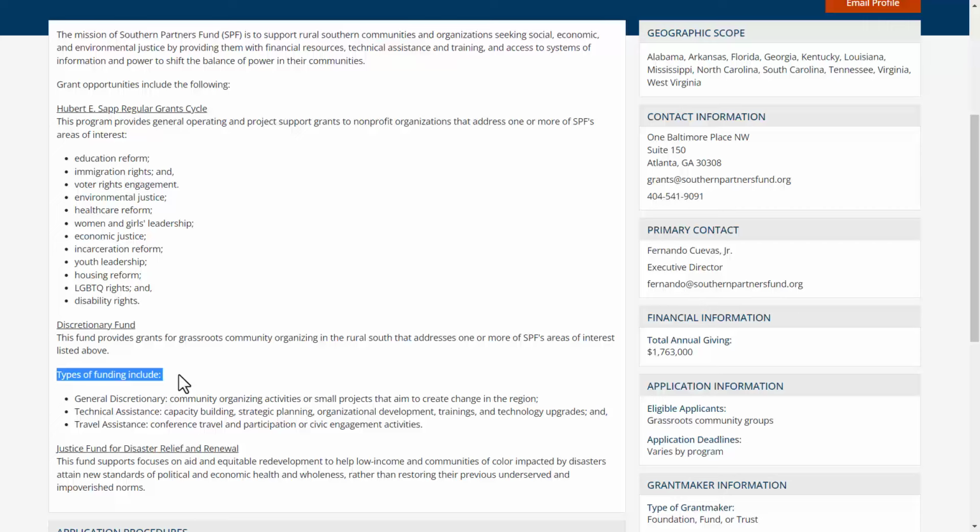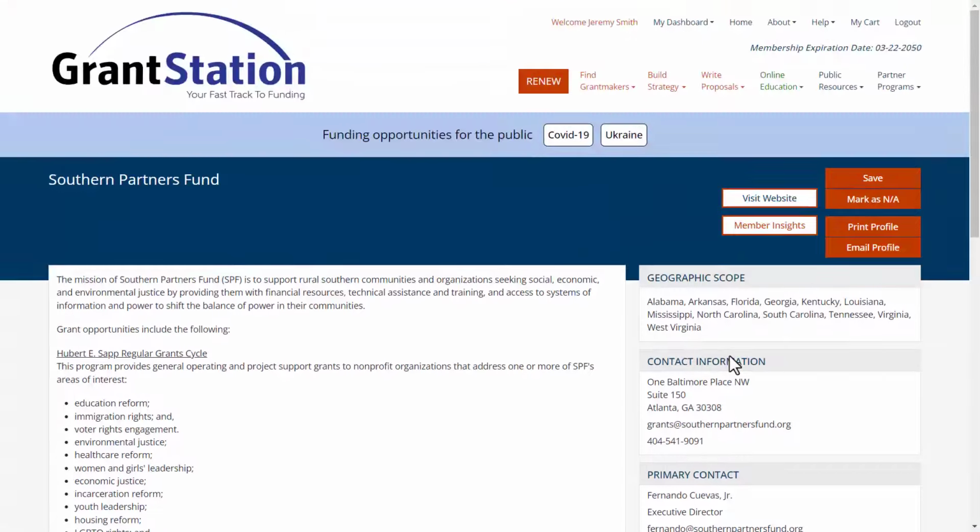Okay, these are very promising categories as we're looking for funds to build the program and provide travel assistance and training to the volunteers. Looking at their financials over here, so they give over $1.7 million each year. While our organization is an established nonprofit, it looks like we might not fit with the eligibility criteria of grassroots community groups. But we are building a network of volunteer peer support, so it could be a fit.